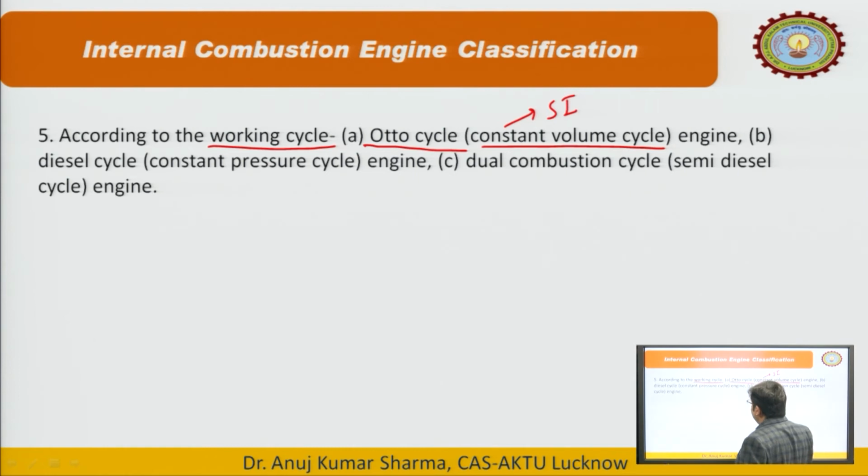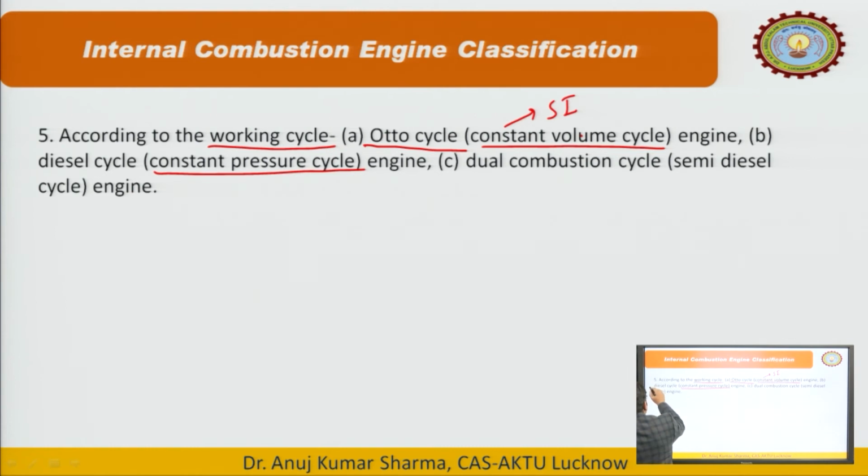Next is the diesel cycle, popularly known as the constant pressure cycle. In the Otto cycle the burning of fuel takes place at constant volume, so that is why it is known as the constant volume cycle. Here the burning of the fuel takes place at constant pressure, or we can say the heat supply takes place at constant pressure in the case of the diesel cycle.